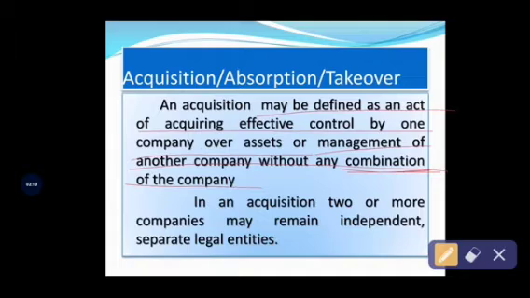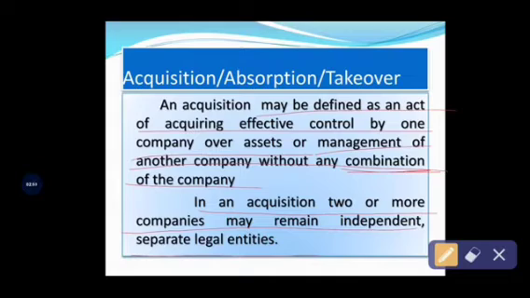Okay, so in acquisition, the two or more companies may remain independent or separate legal entities. So amalgamation is the concept of the combination of companies to form a new company. But in case of acquisition, the company is acquiring the assets and management and control of another company, but not to form a new company. So instead of forming a new company, the existing company will take over the existing business, which includes the business of another company also.